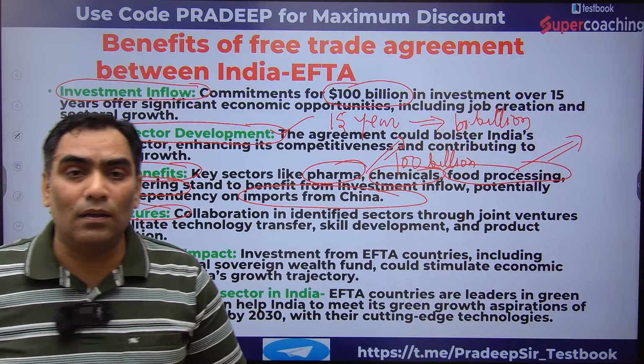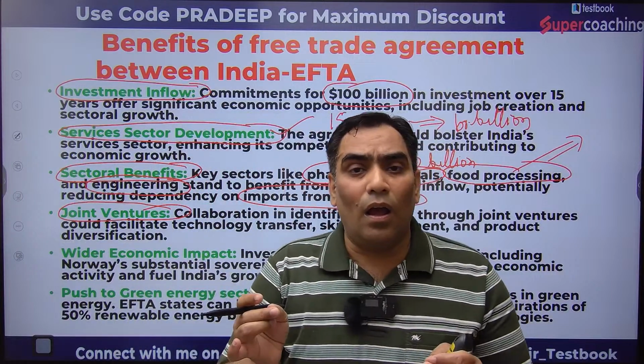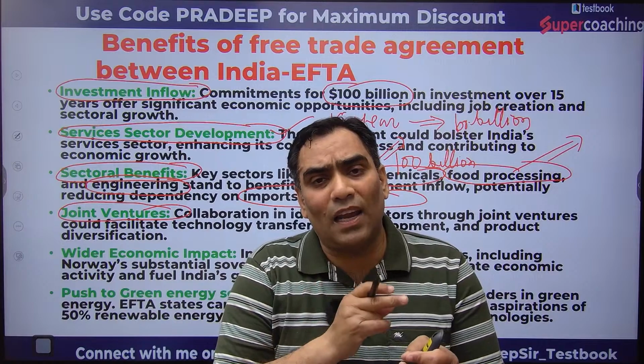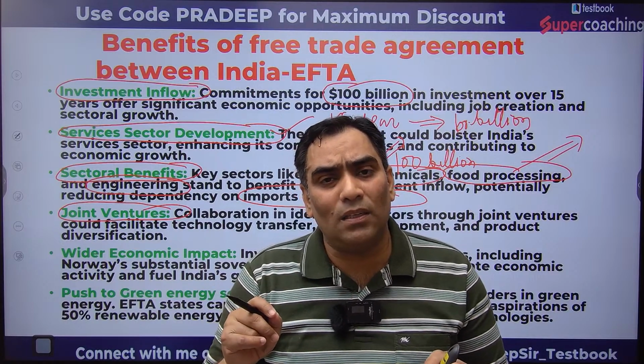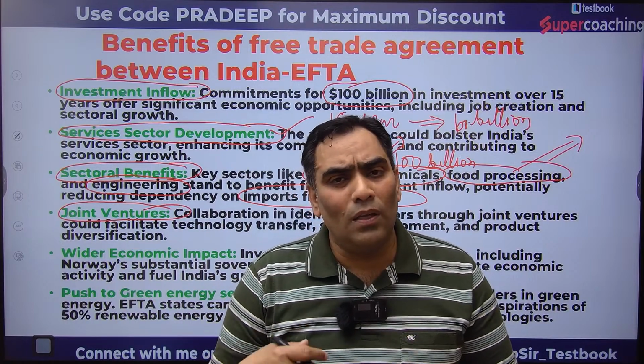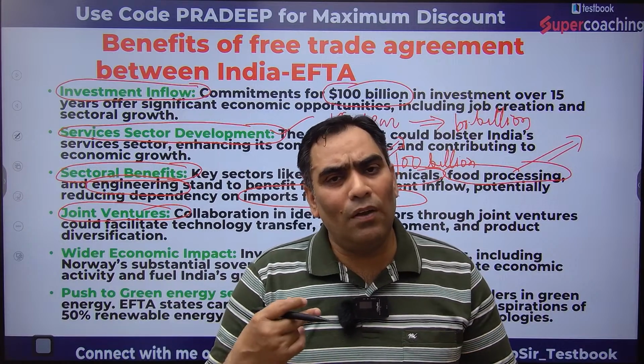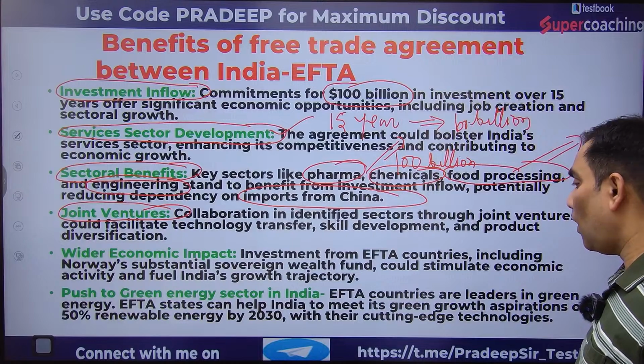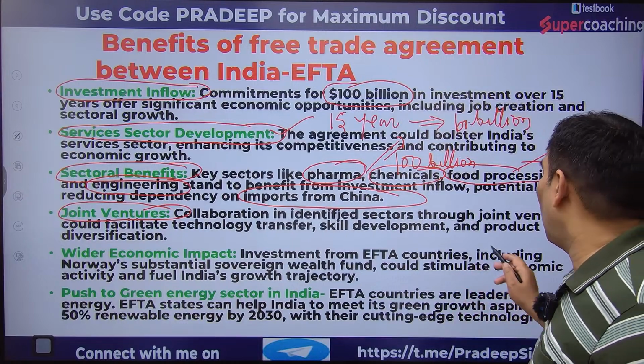Because of that, there will be transfer of technology. And if transfer of technology takes place, the efficiency will improve, that will increase our exports, that will increase our forex. Okay, and it will increase our economic growth as well.